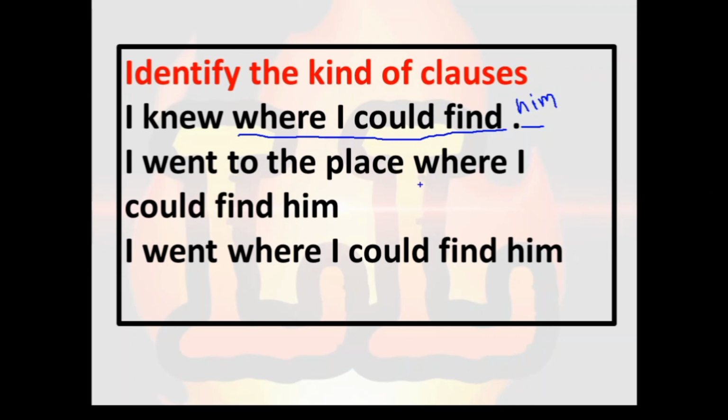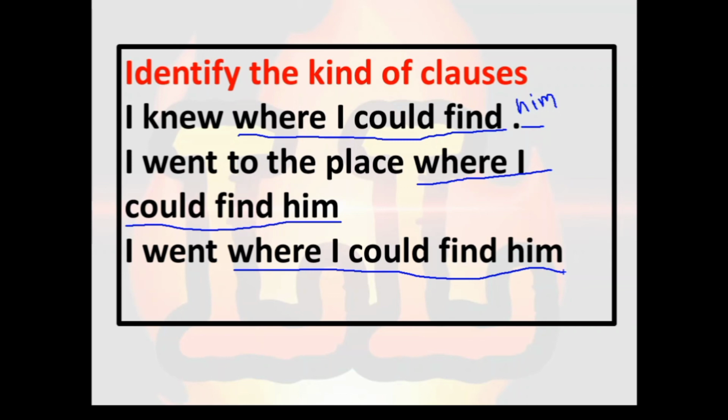So in this second example, which is the subordinate clause? Again the same subordinate clause is there: where I could find him. In the third sentence, I went where I could find him. Here also the same subordinate clause is there. Remember my friends, I have given the same subordinate clause in three examples, with just a little change, and I asked you to identify the kinds of clauses.